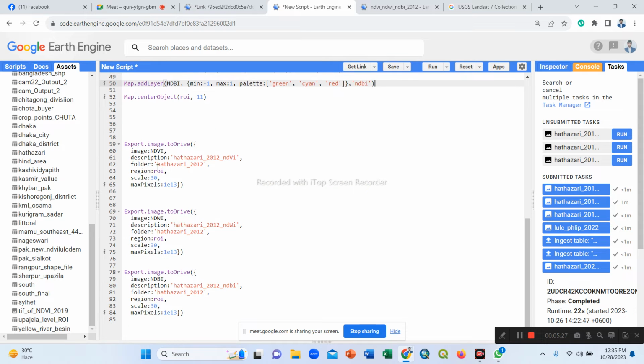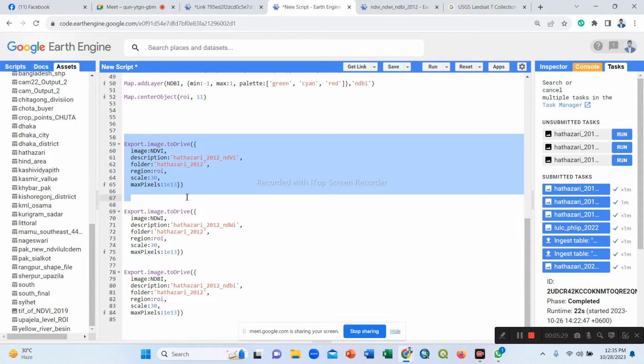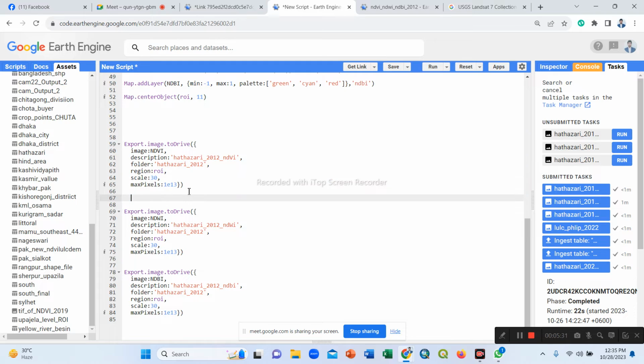Then on the same procedure we use the export function for NDVI, NDWI, and NDBI. The image is our NDVI. The description we set is Hathazari year of 2002 NDVI, and the folder name we set is NDVI Hathazari year of 2002.